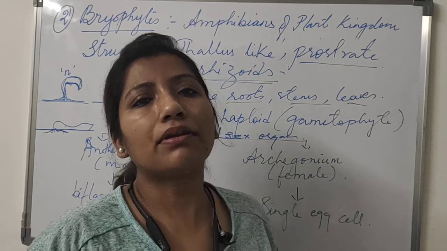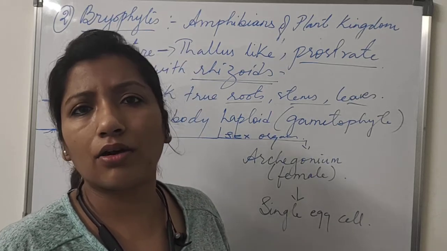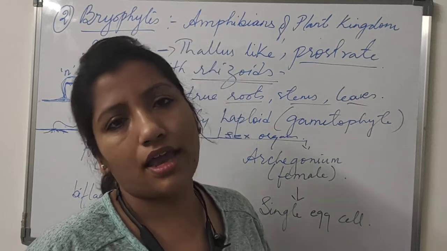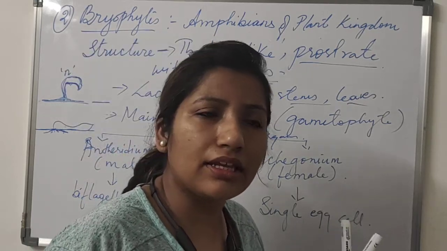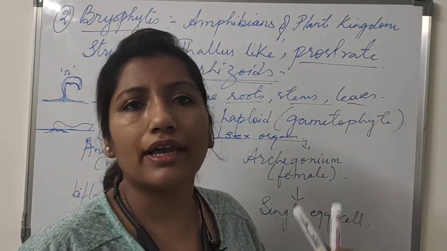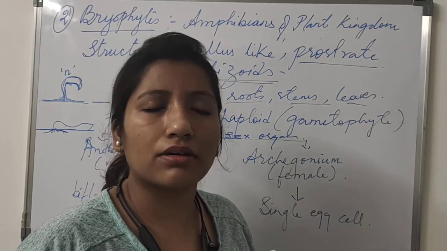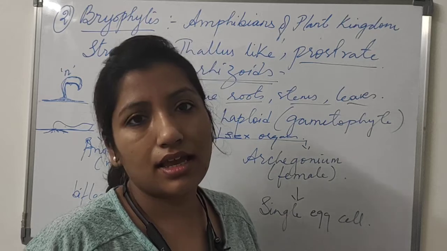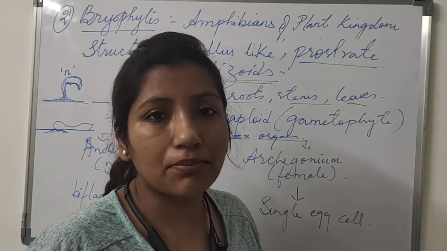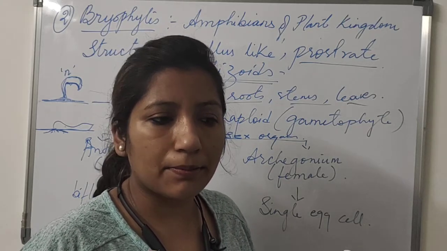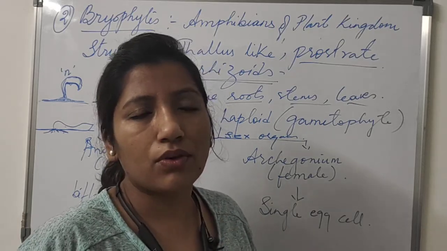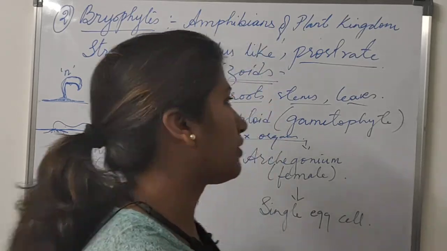For example, our gametes, the ova and the sperm, contain 23 chromosomes. Generally our cells have 46, so when you have half, that is one set of chromosomes, that is known as haploid condition.